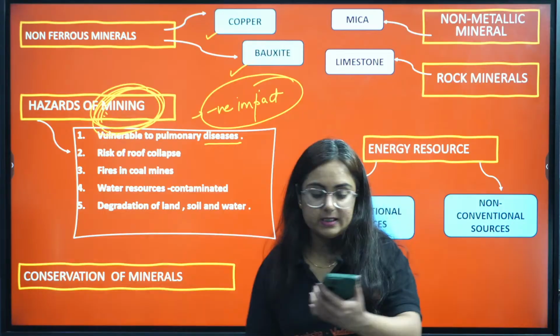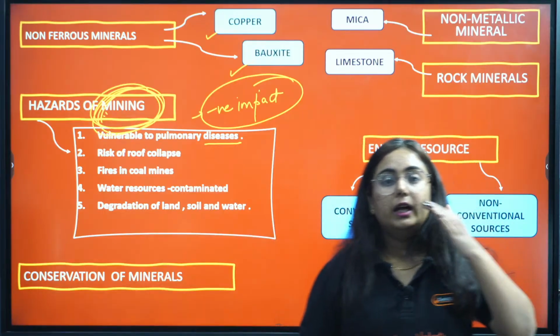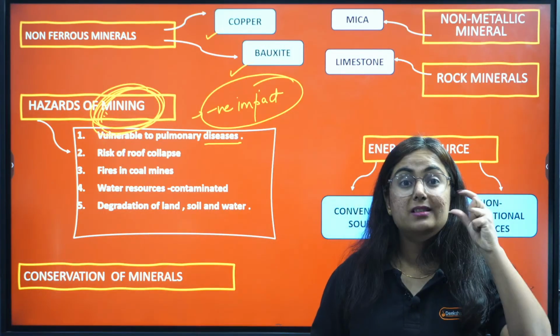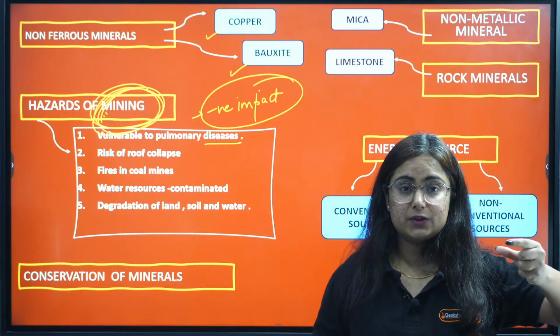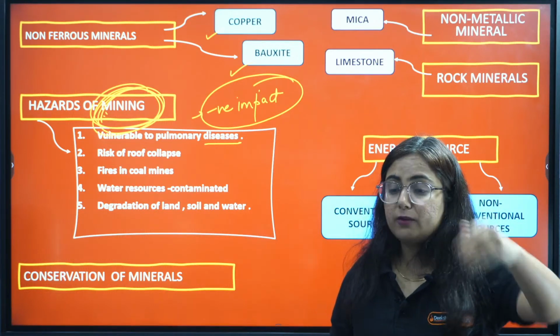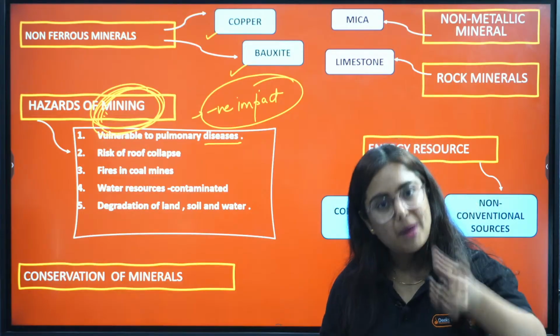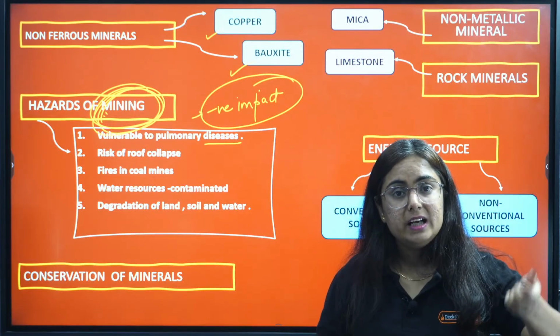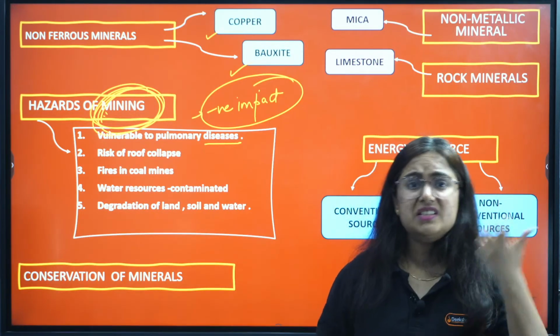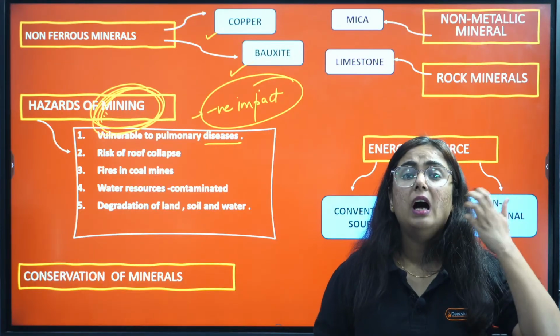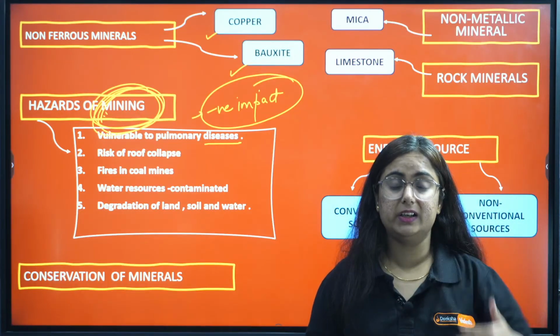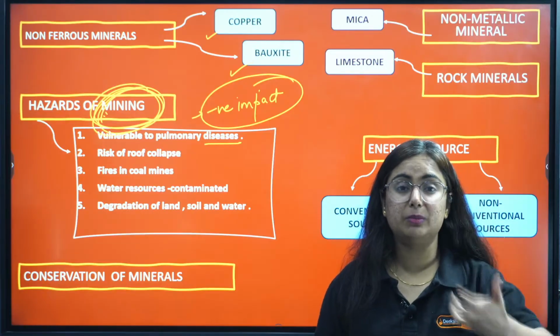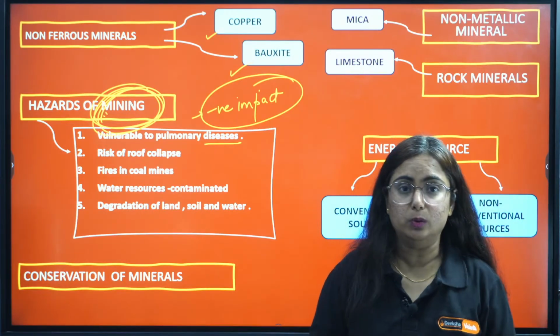Vulnerable to pulmonary diseases. In mining activity, certain gases are also released, right? Like if someone is working in a coal mine, it will release certain gases which are hazardous to their health. It creates pulmonary diseases, that means breathing trouble.